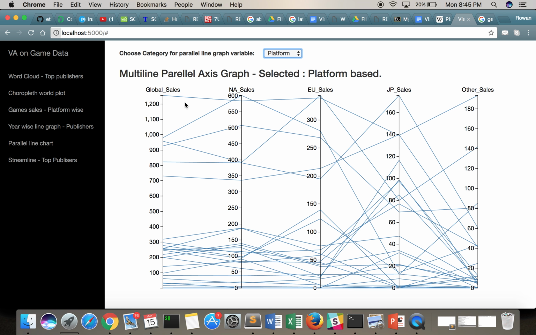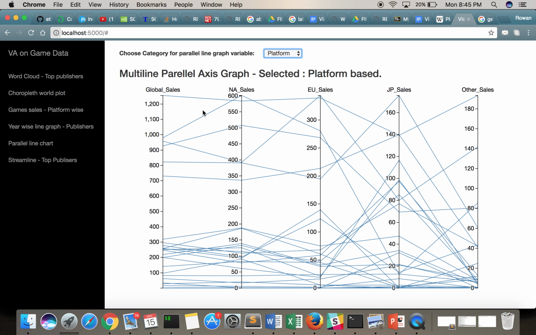Like for global sales, this line is for PS2. This means close to 1.2 billion dollars of revenue has been grossed by PS2. And if you break down its sales, then we see that close to 570 million is for North America, 350 is for Europe, 140 is for Japan, and close to 190 or 200 is for the other countries. So this is how you read the graph.